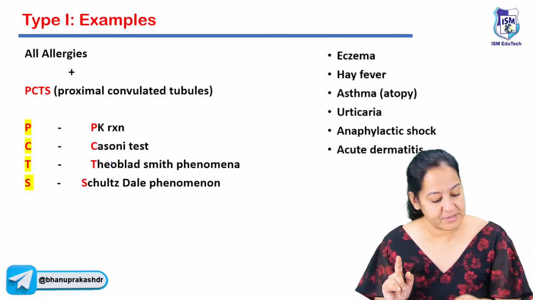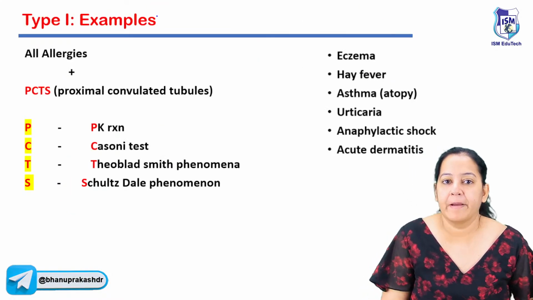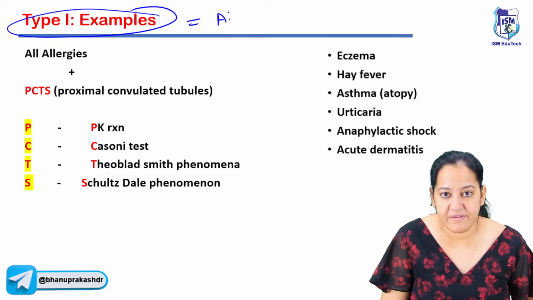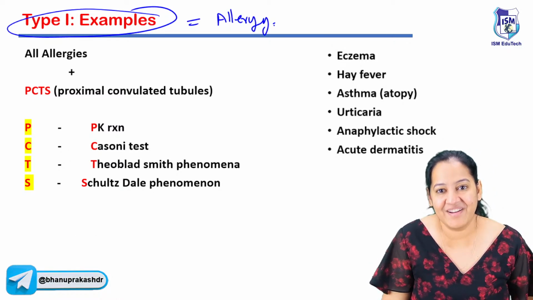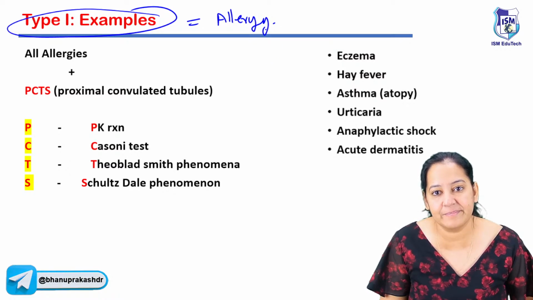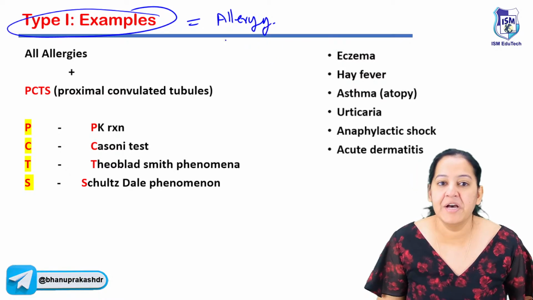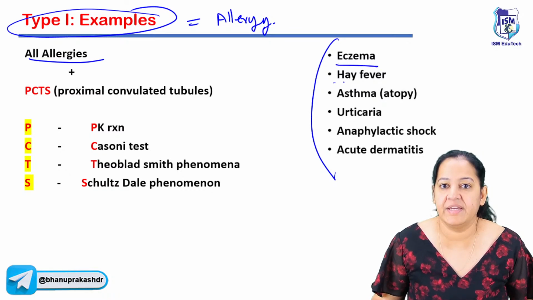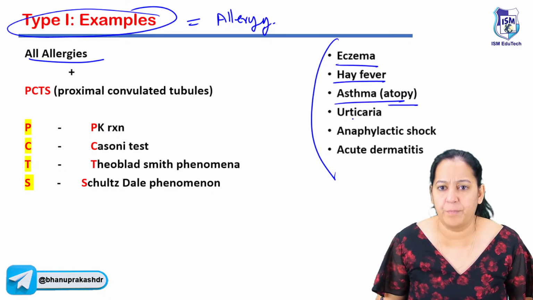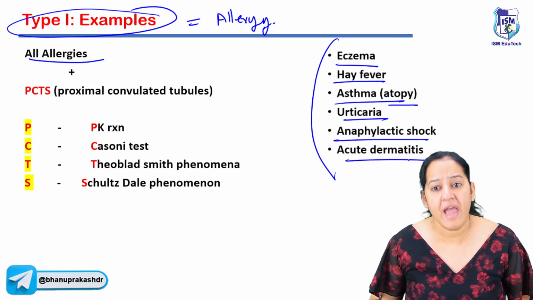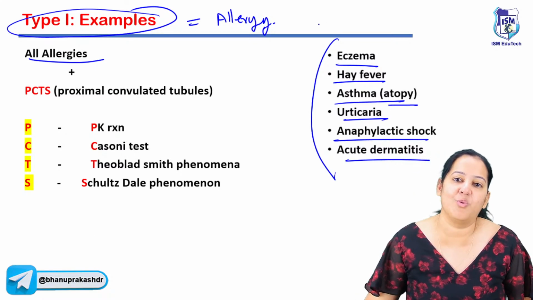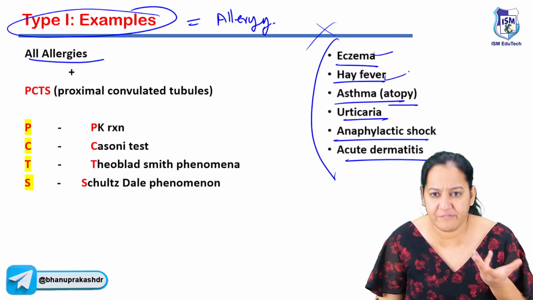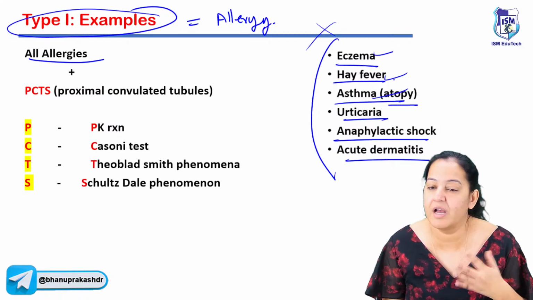So the examples of type 1 hypersensitivity. Type 1 hypersensitivity is known as allergy. Basically all allergies will come here. How many allergies do you know? Eczema is an allergy, hay fever, asthma, atopy, urticaria, anaphylactic shock, acute dermatitis. We know all these allergies, so don't learn any mnemonic for that. If I say eczema, you say, ma'am, it's allergy. Hay fever, it's allergy. Asthma, everyone knows it's allergy.